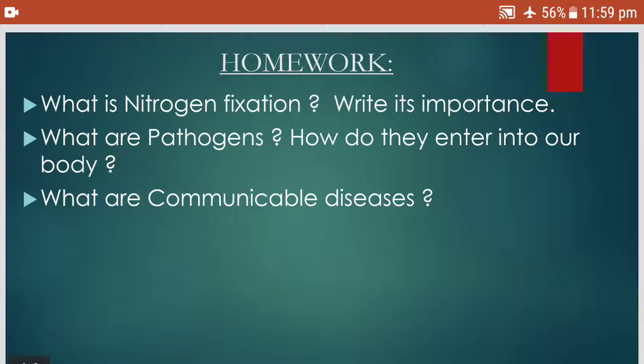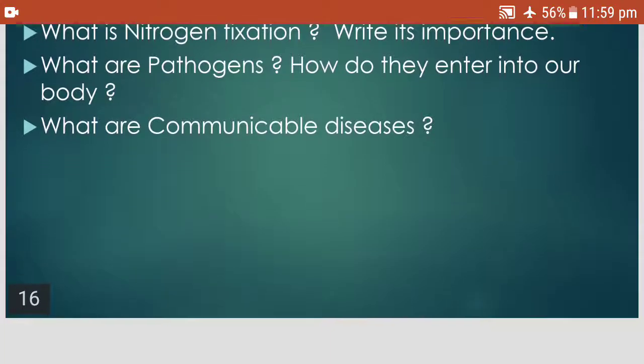Today's homework is: what is nitrogen fixation? Write its importance. What are pathogens? How do they enter into our body? What are communicable diseases?